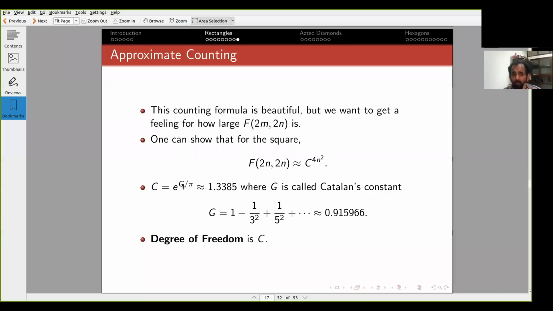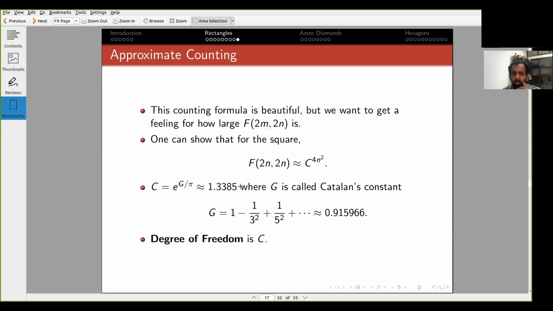It's e raised to G by pi, where e is the exponential base, pi you know, and G is this convergent infinite series: 1 minus 1 by 3 squared plus 1 by 5 squared minus 1 by 7 squared, and so on. This infinite sum converges to a constant which doesn't seem to be related to any of the other constants. It's called Catalan's constant, and it's roughly 0.915. It's an irrational number.